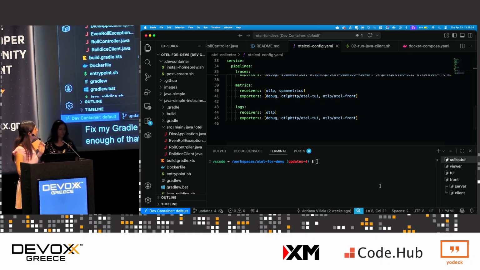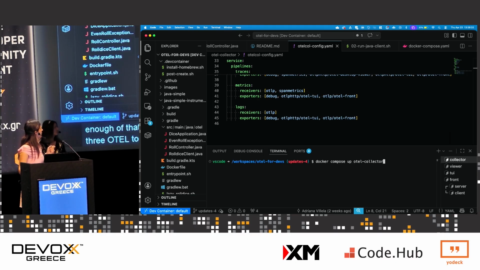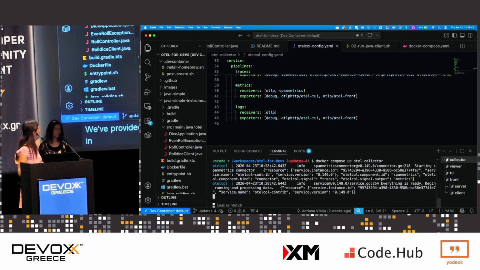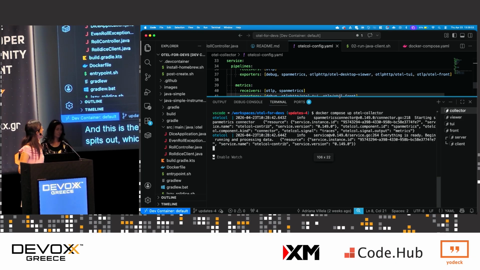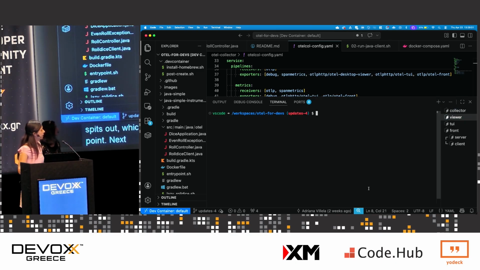So I have the OTel collector and the three OTel tools running in Docker. Like I said, I have everything in Docker Compose. We've provided the link to this repo if you want to play around with it earlier, but also it'll be in the references section. But let's start up the OTel collector. And this is the OTel collector starting up. You can see it spits out a lot of logs, which is awesome. Not great for debugging, to be honest, but hey, it's a starting point.